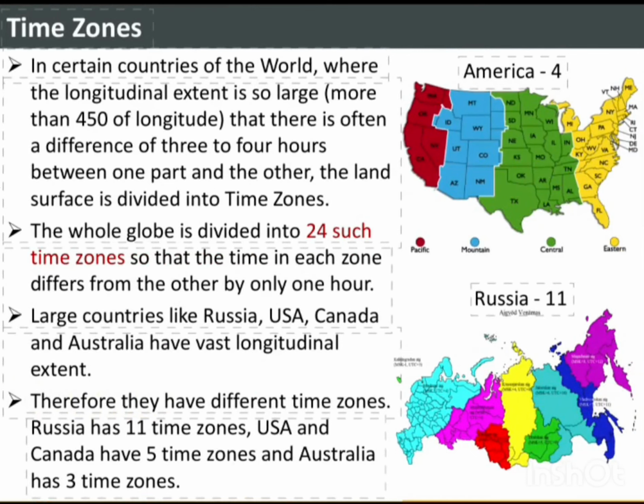Time zones. In certain countries of the world where the longitudinal extent is so large that there is often a difference of 3 to 4 hours between one part and the other, the land surface is divided into time zones. The whole globe is divided into 24 such time zones so that the time in each zone differs from the other by only 1 hour. Large countries like Russia, USA, Canada, and Australia have vast longitudinal extent. Therefore, they have different time zones. Russia has 11 time zones, USA and Canada have 5 time zones, and Australia has 3 time zones.